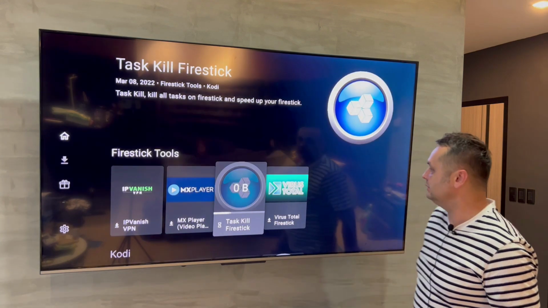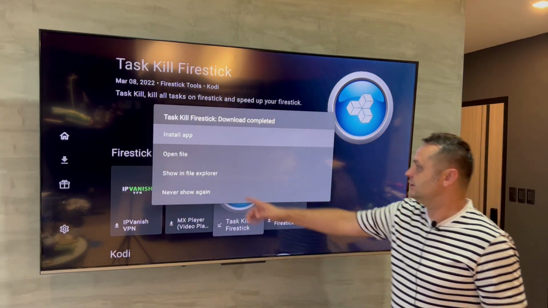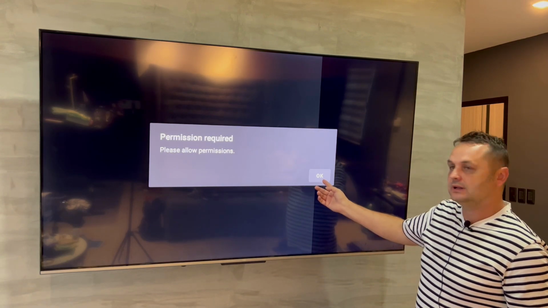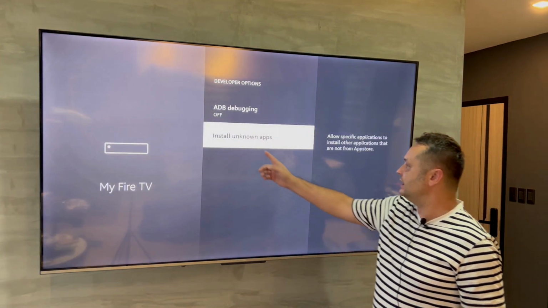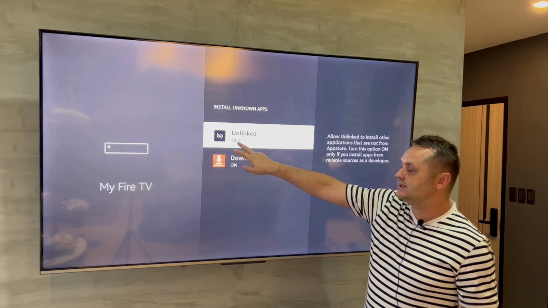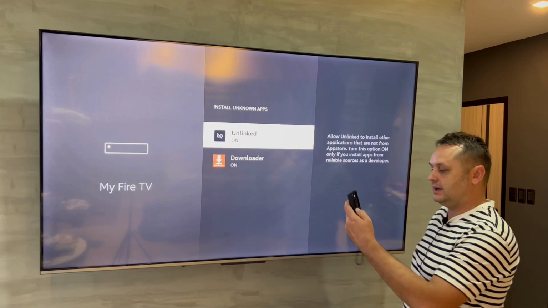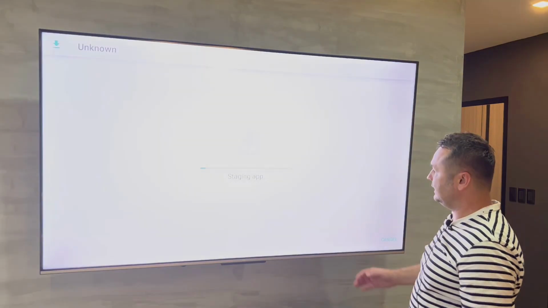You'll click on download. It's gonna get that application. You're gonna click install app and it's gonna give you a permission error. You're gonna click OK, no problem. Install unknown apps. Now you can see that unlinked developer option is off. So we have to turn it on. Okay, once you turn it on, go back again.